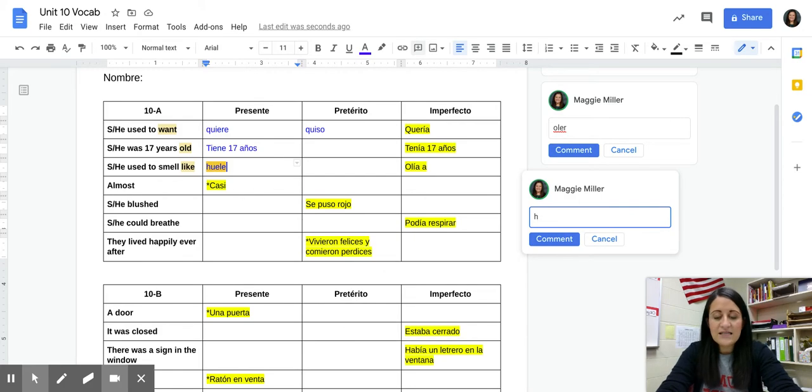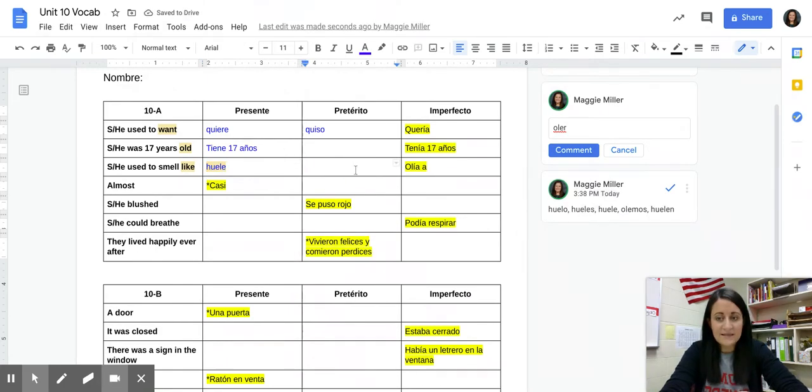So I smell is huelo, you smell is hueles, he or she smells is huele, we smell is olemos, because remember, in the present tense, stem changes happen in the boot, and so the nosotros form is outside of that. And then they smell is huelen. Again, I'd write that chart on the back of your vocab sheet.